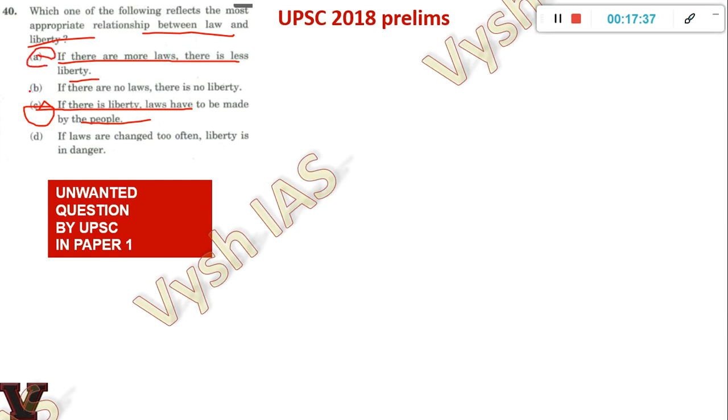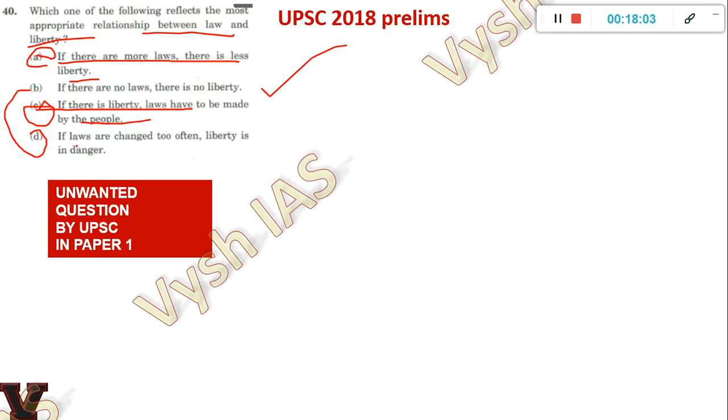But B and D, every coaching institute was arguing till the answer key came. And finally, when the answer key came, the answer was B: if there are no laws, there is no liberty. But that also can be argued to be incorrect. Suppose there is a forest where there is no law; it doesn't mean there is no liberty. There, animals have whatever freedom they want. So it can be argued, but comparing B and D, you have to choose B.